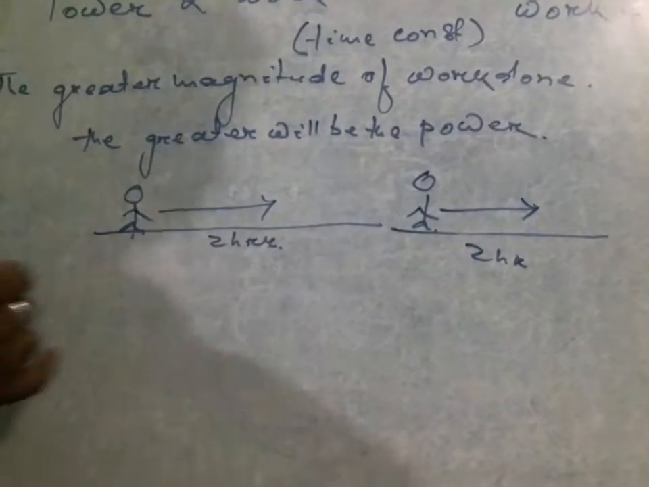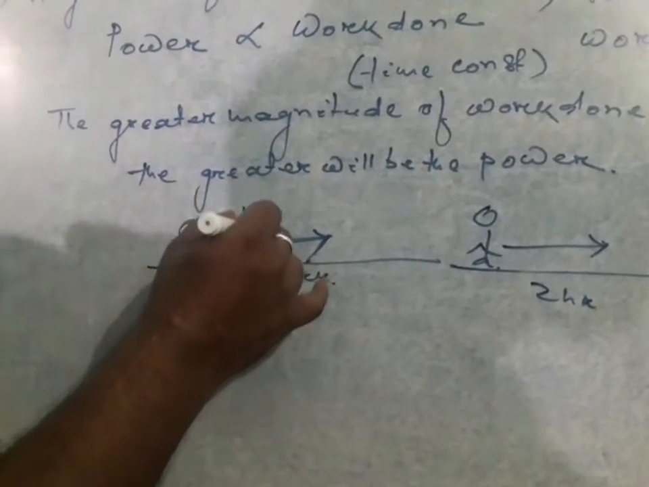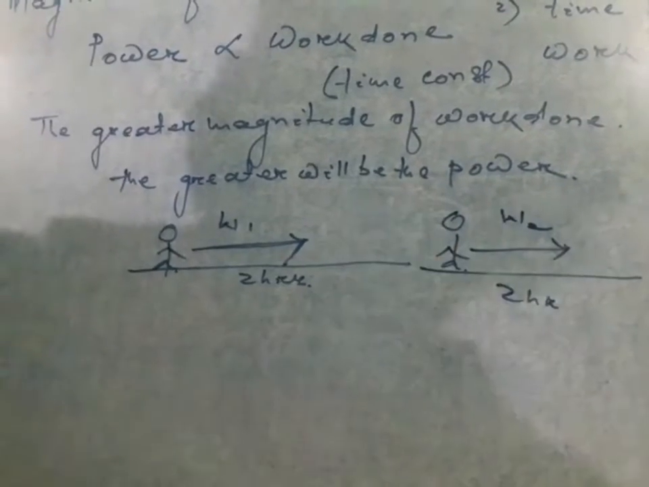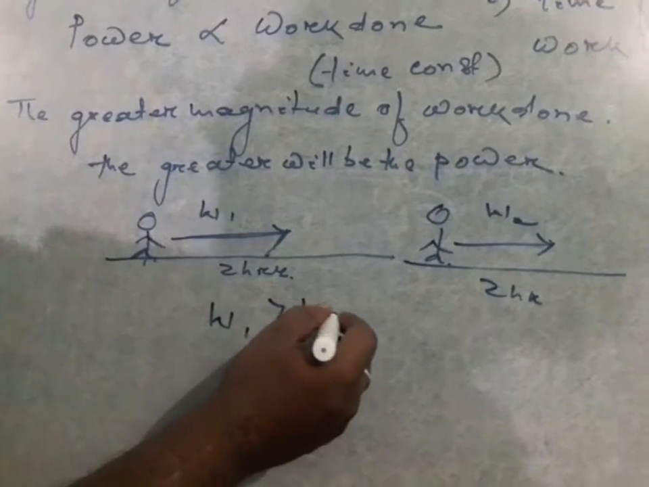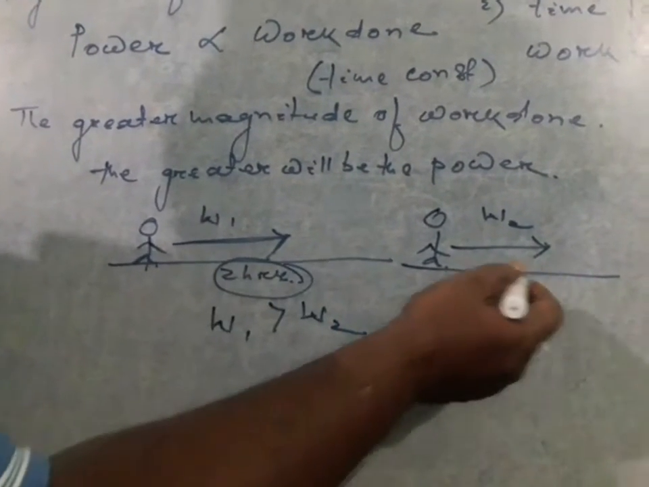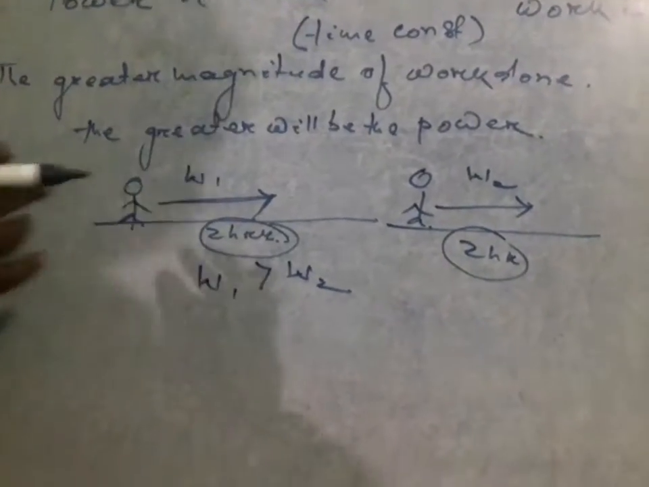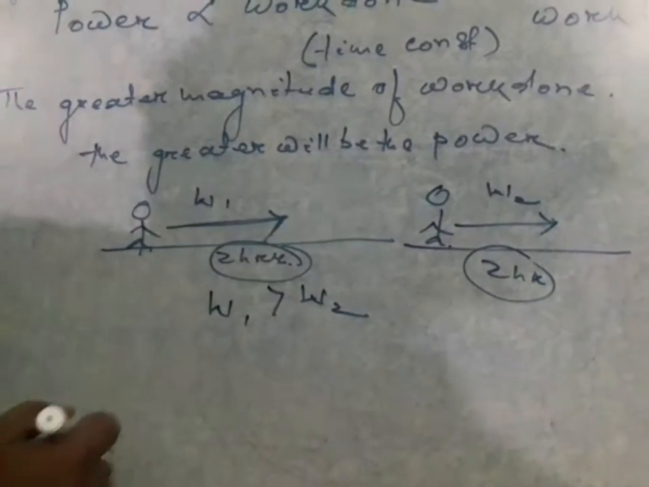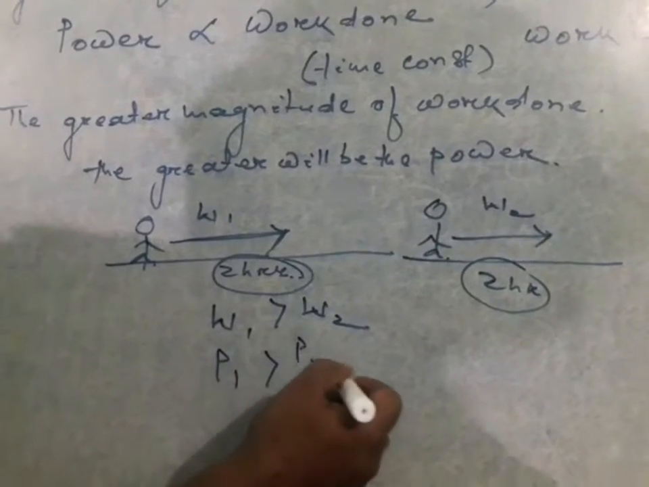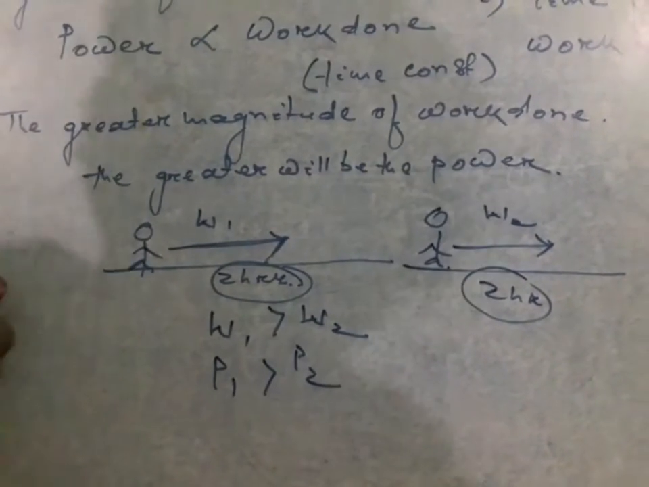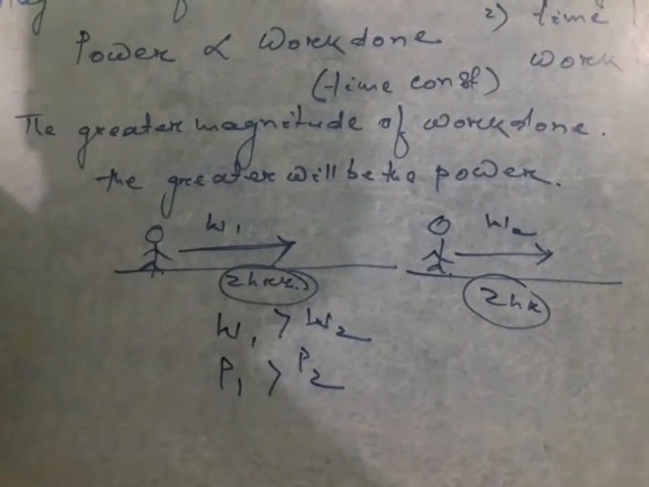However, here the force and displacement differ in the two cases. If we consider the work done as W1 and W2, let us consider that W1 is greater than W2. Since the time taken remains the same, if we compare the power exerted by these two persons, the first person's power is more than the second's. Power P1 will be greater than power P2, which means the power exerted by the second person is comparatively less than that of the first.